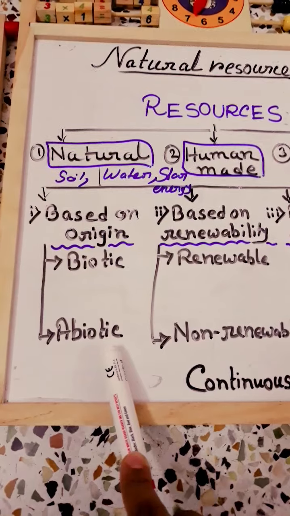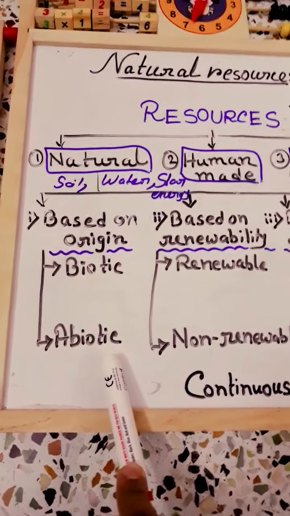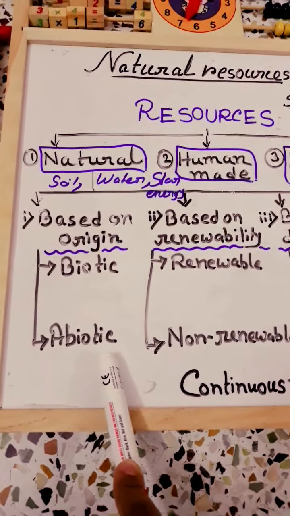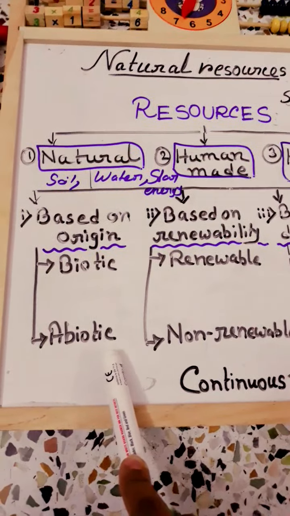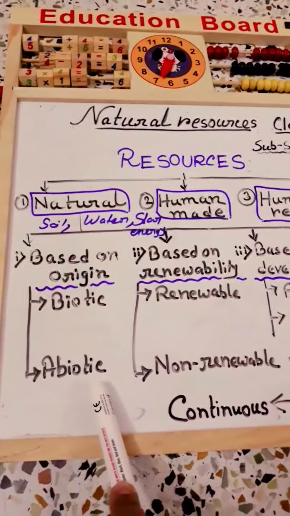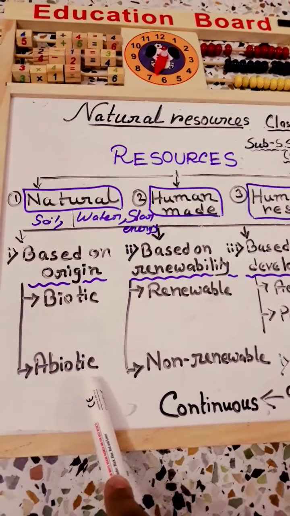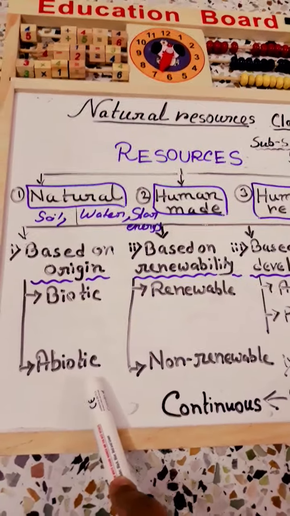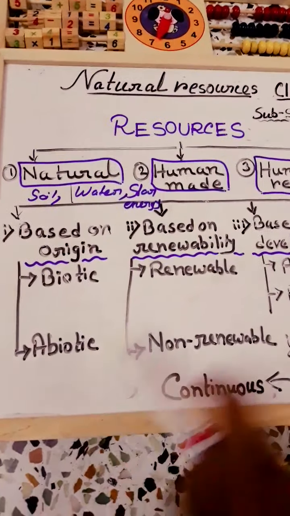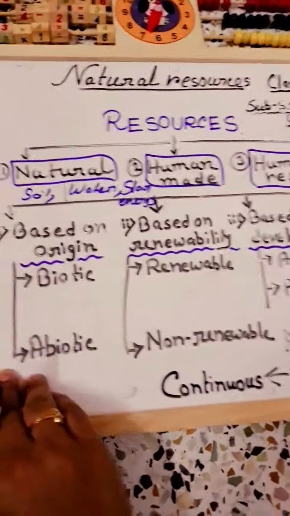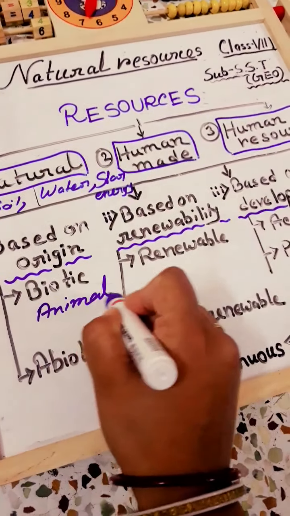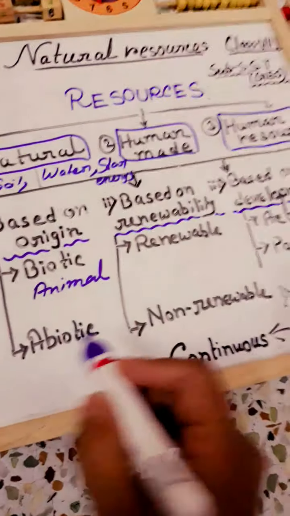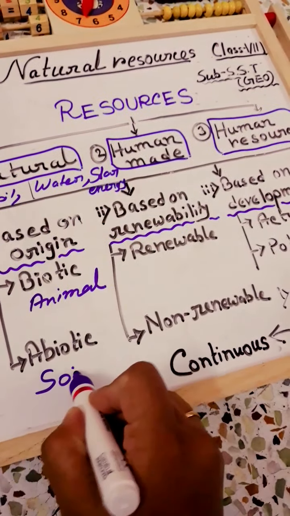Next, abiotic resource. Abiotic is related to any physical or non-living things. Those types of resources are known as abiotic resources. As examples, we can say soil, water, tidal energy, anything. So one example of biotic resources you can write is animal, and one example of abiotic is soil.